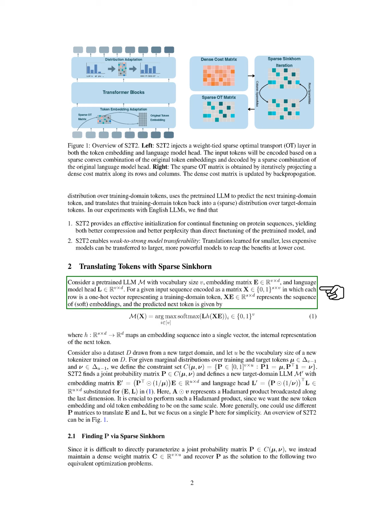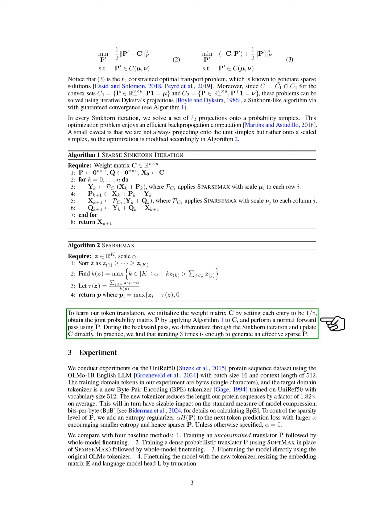During each iteration of the Sinkhorn algorithm, we perform a series of projections onto a probability simplex. This optimization is efficient for backpropagation. However, we must remember that we are projecting onto a scaled simplex rather than a unit simplex, which requires some adjustments in our algorithm. To learn our token translation, we start by initializing the weight matrix with equal values.